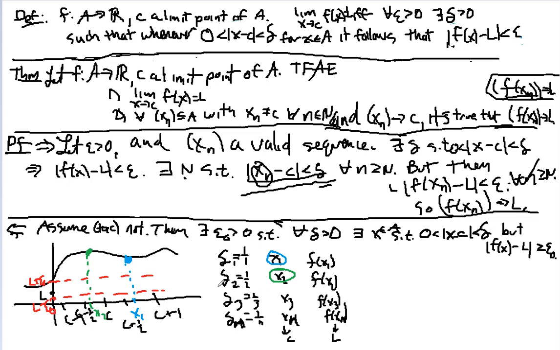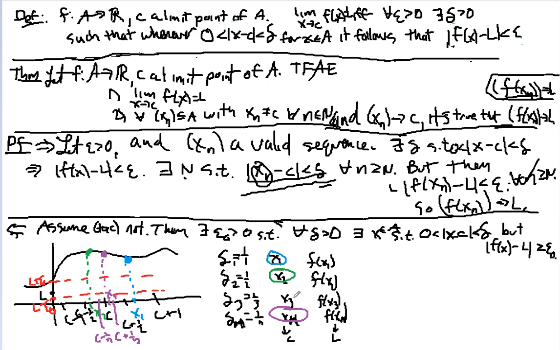And finally, I'll jump down here to the n. So here we go: c plus 1 over n, c minus 1 over n, and I can find an x sub n in there such that |f(x_n) minus L| is bigger than or equal to epsilon naught, so it's outside of that radius.